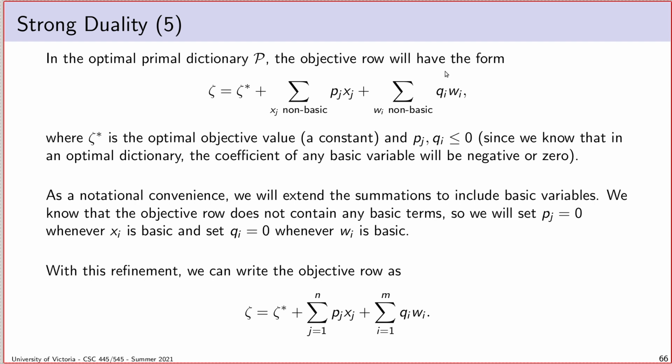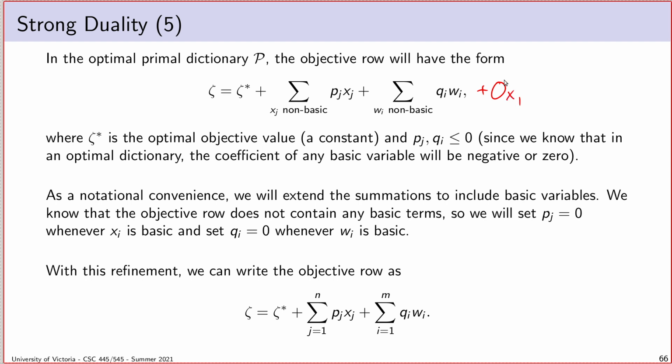The other thing we're going to do is the same trick that we did in that proof about Bland's rule, which is these summations here are somewhat elegant to stare at, but they can be quite clunky to work with if we want to do tedious summation algebra, because we have to keep worrying about what does it mean for a variable to be non-basic? How do I differentiate between basic and non-basic variables? So we're going to use the same trick that we used in the proof that Bland's rule doesn't cycle, which is we will observe that we can extend this linear combination all we want as long as we make sure that the coefficients of all the other variables are 0.